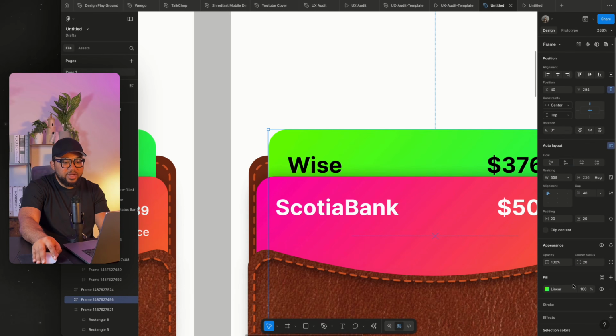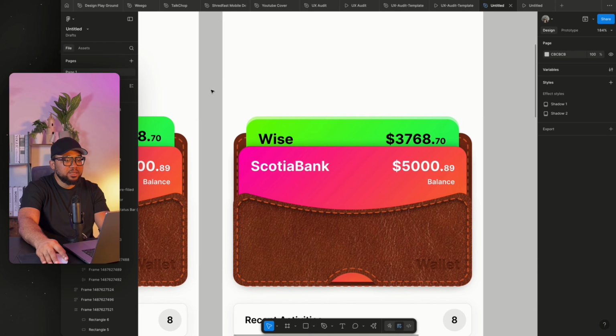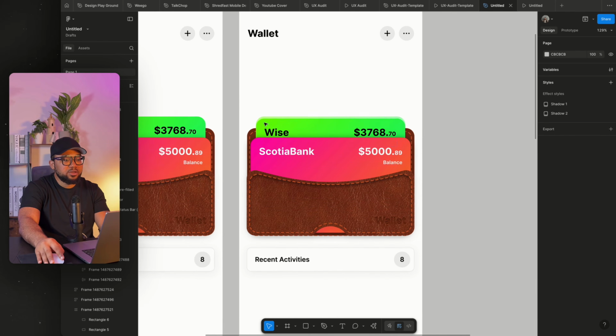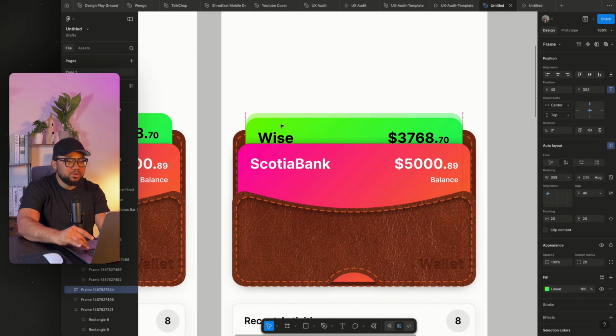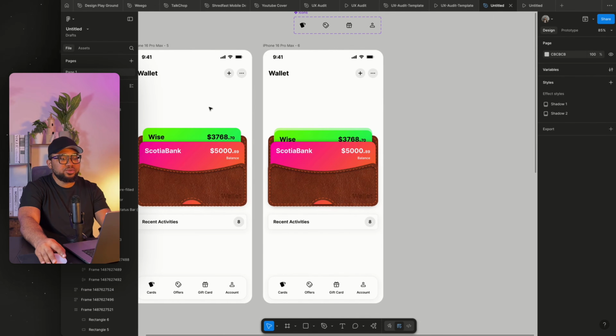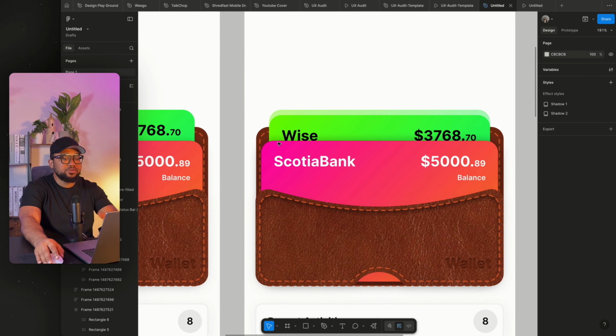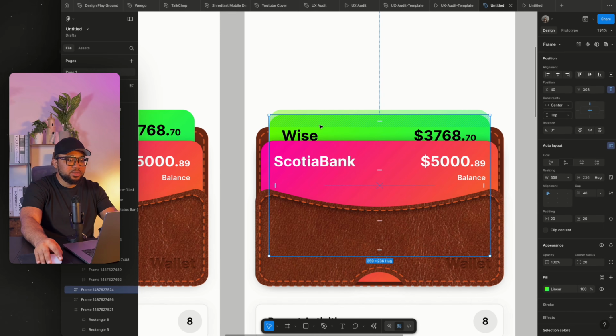So we can actually fade this one a bit. We could just say 40, so you can see it like this. So every other card comes somehow like this, or you could just use 3 or 4 depending on how. So if you're going to use this for a real product, you can actually do this.